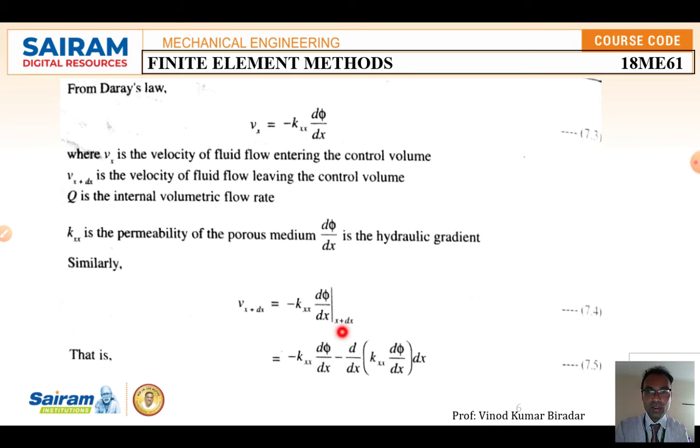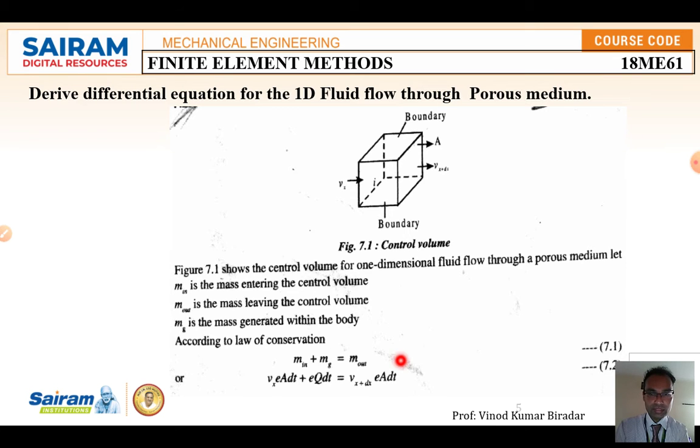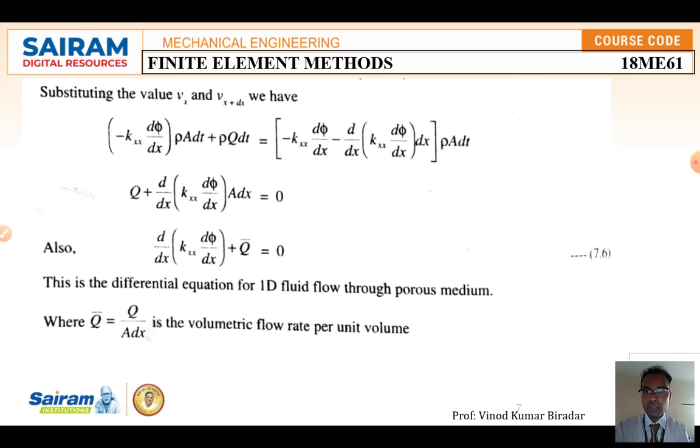This value and this value you substitute in equation 7.2. If you substitute, we are going to get this equation: minus Kxx dφ/dx, the density of that fluid, area, dt, plus density, volumetric flow rate Q dt, which is equal to this. Again you re-simplify this. So this is going to cancel.